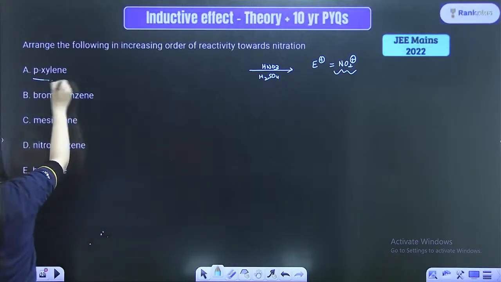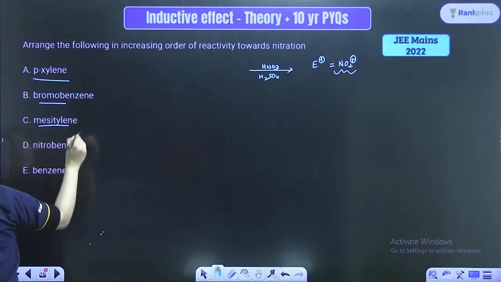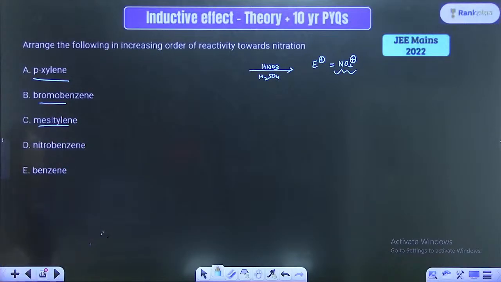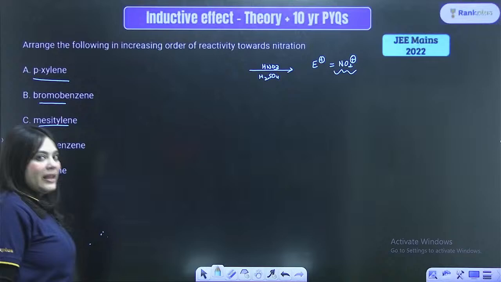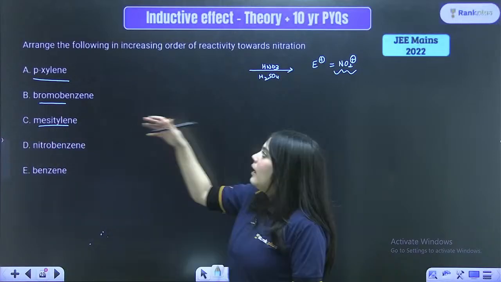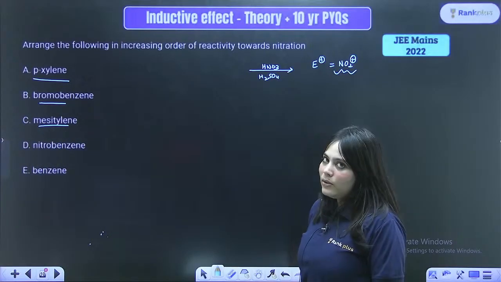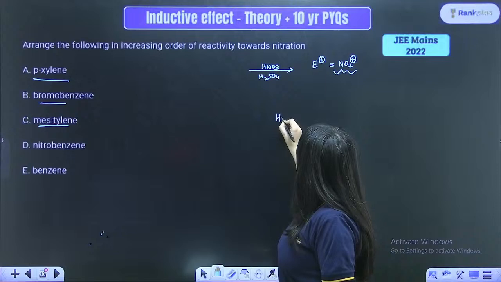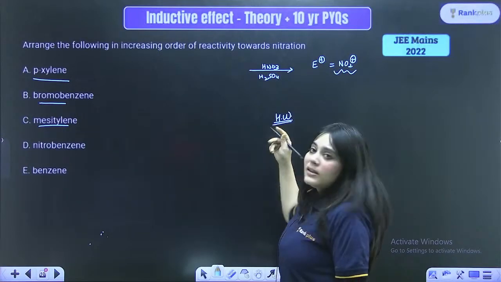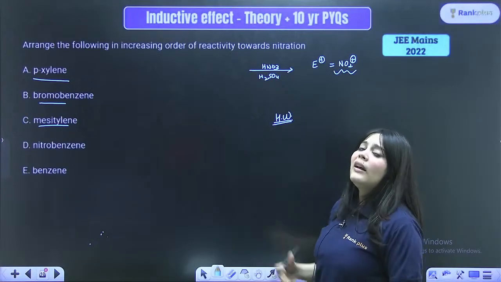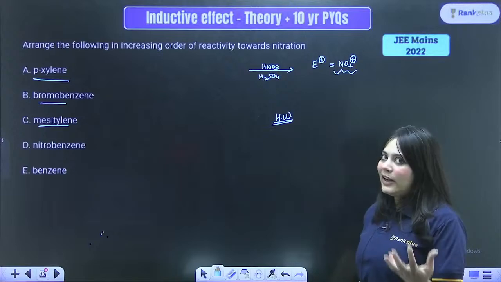What is paraxylene? What is bromobenzene? What is mesitylene? What is nitrobenzene? And what is benzene, right? You have to know the structures of all these compounds. Now take this as a homework question, because the method is similar to what I've taught you for the electrophile.